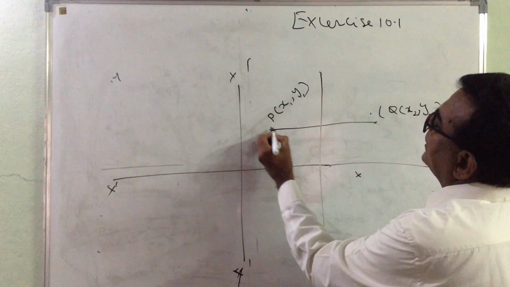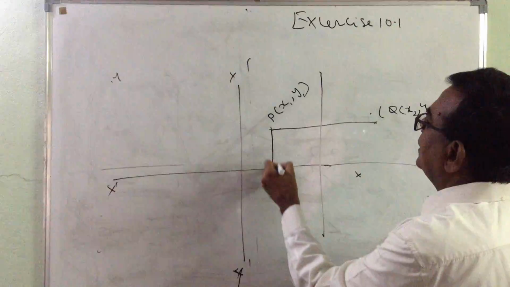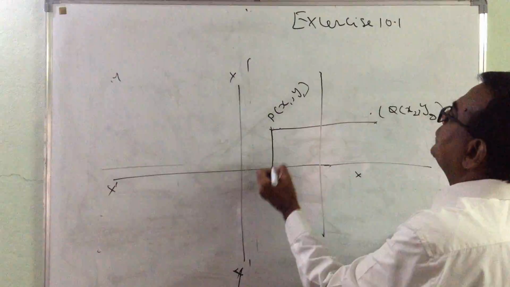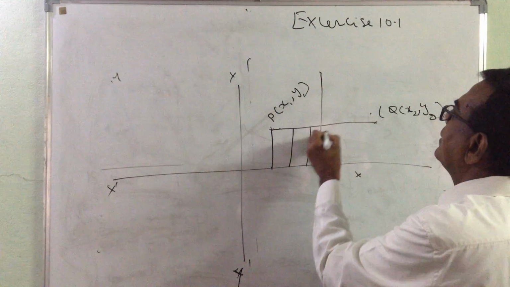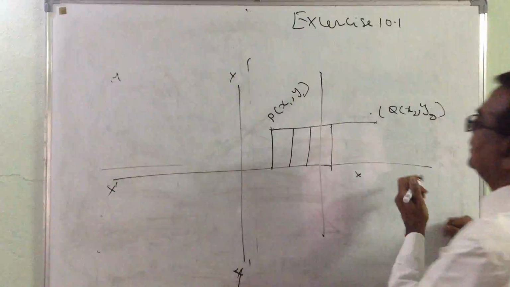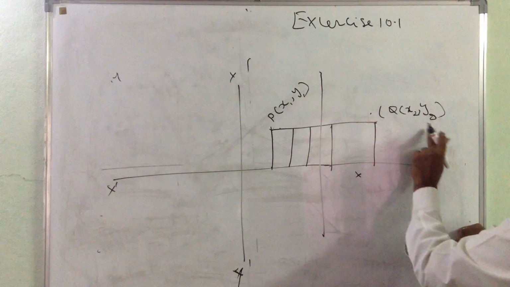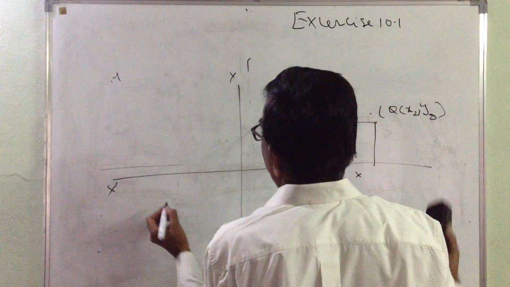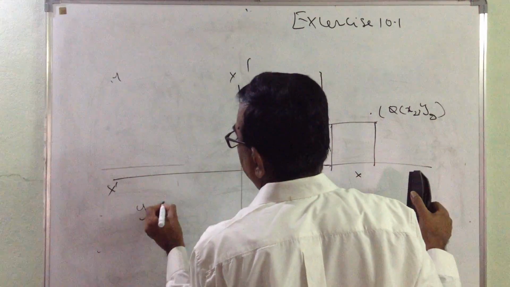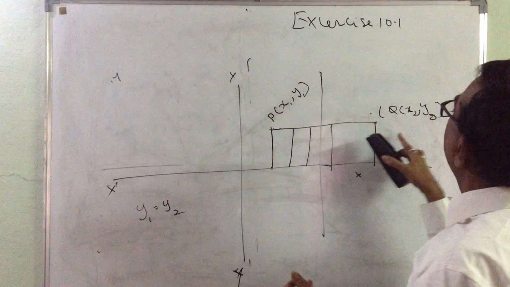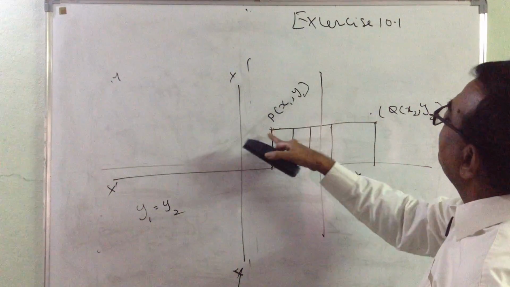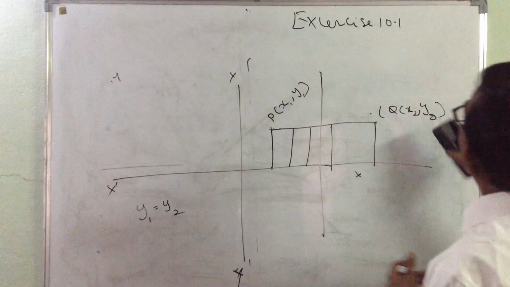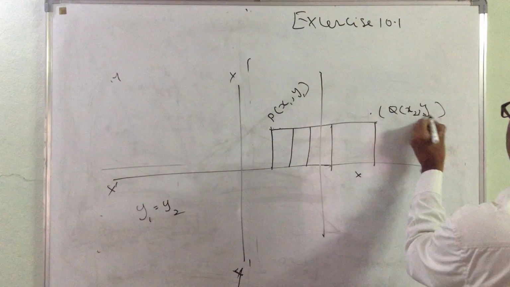This is P(x1, y1). You take another point. Here also, sorry, this is the y coordinate, right? So it is y1. Here also it is y1. Because it is a parallel line to the x-axis. Finally, here also it is going to be y1. Then why should I write y2? I should write y2, but I can very well say, in this case, y1 is equal to y2. Just because the PQ line is parallel to the x-axis, wherever the y coordinate is going to be, all of this is going to be the same and equal. So I'll say y1 is equal to y2, so I'll write here y1 only.